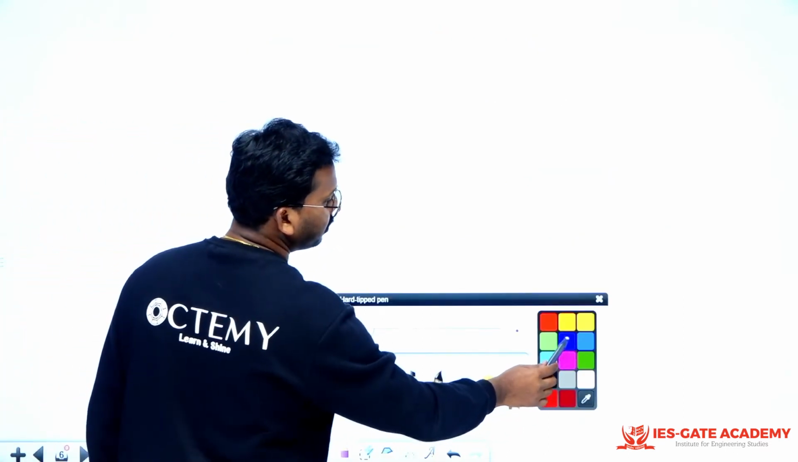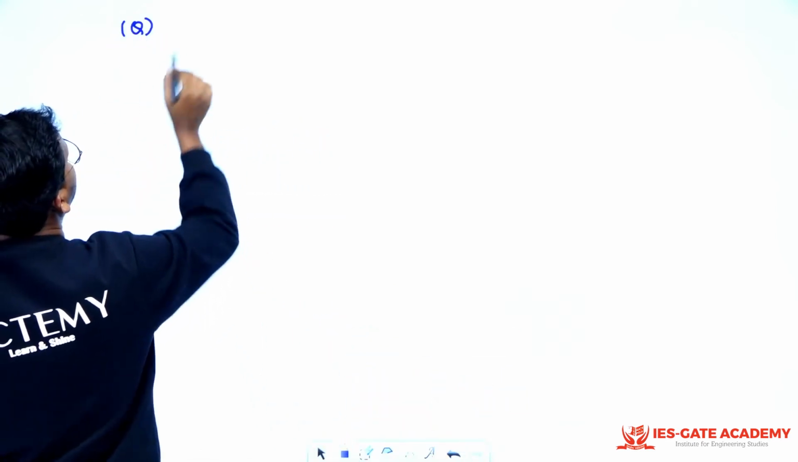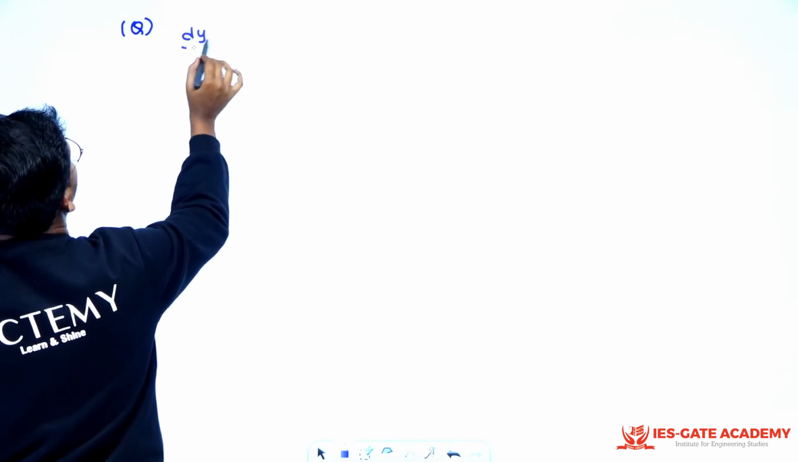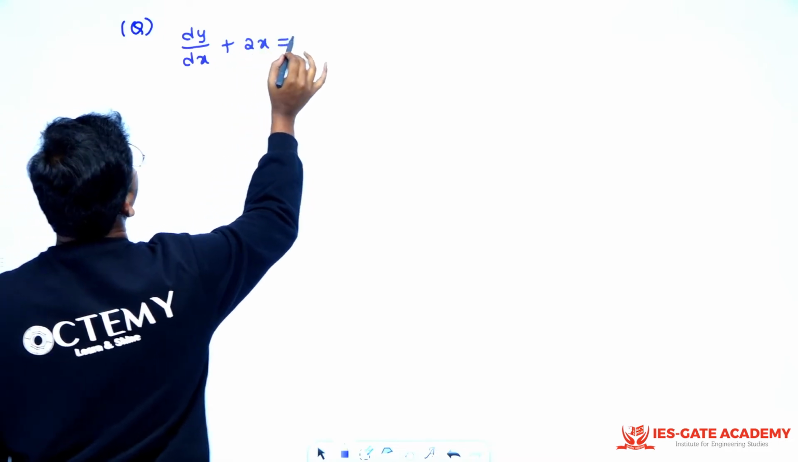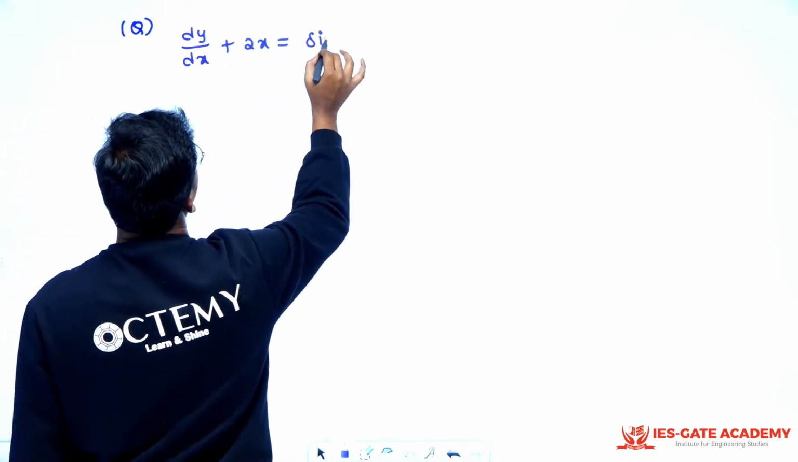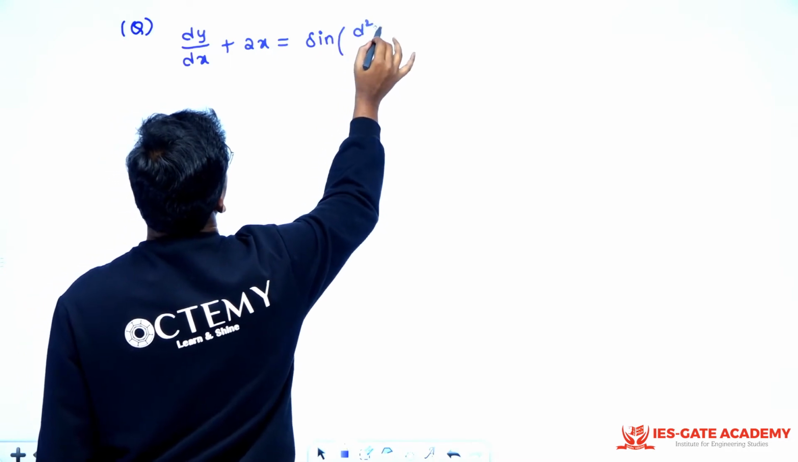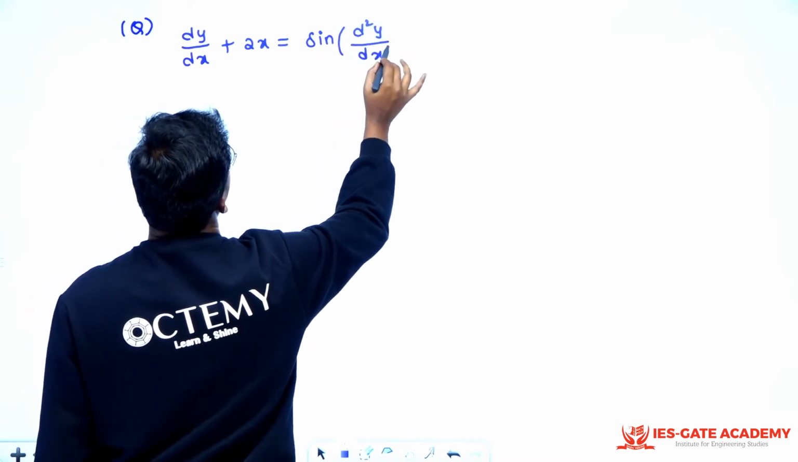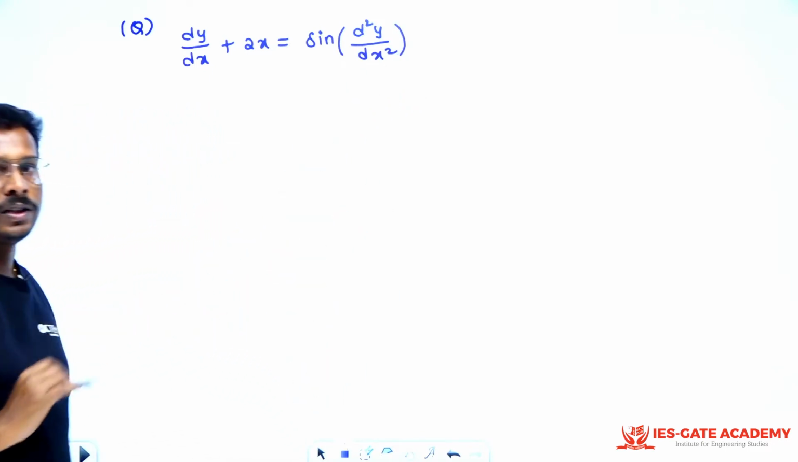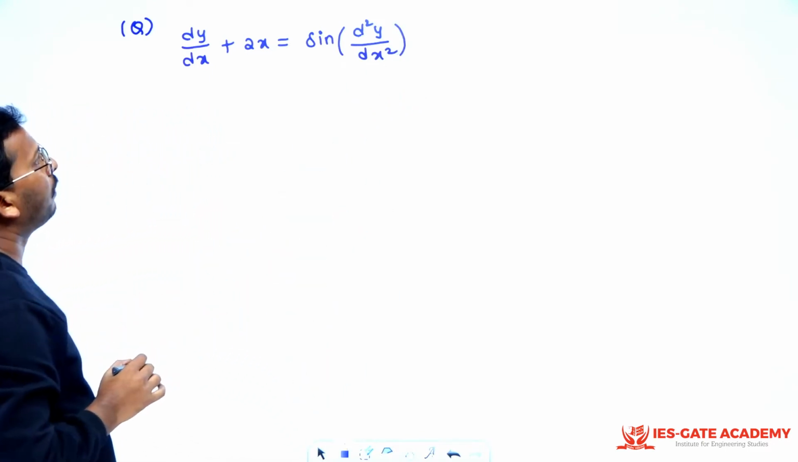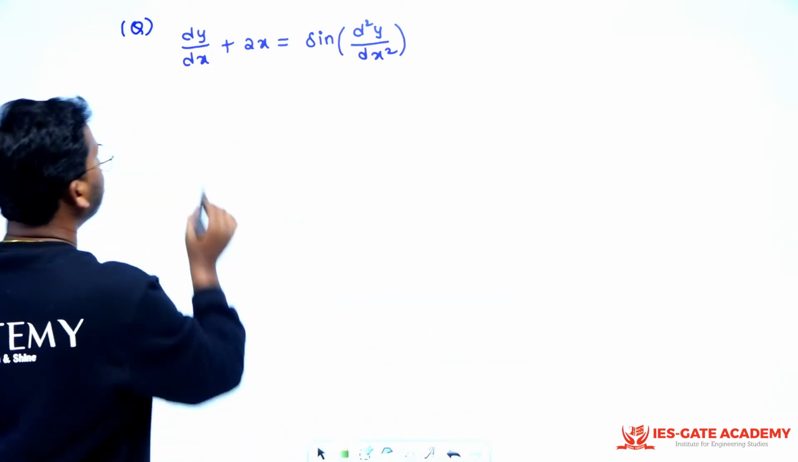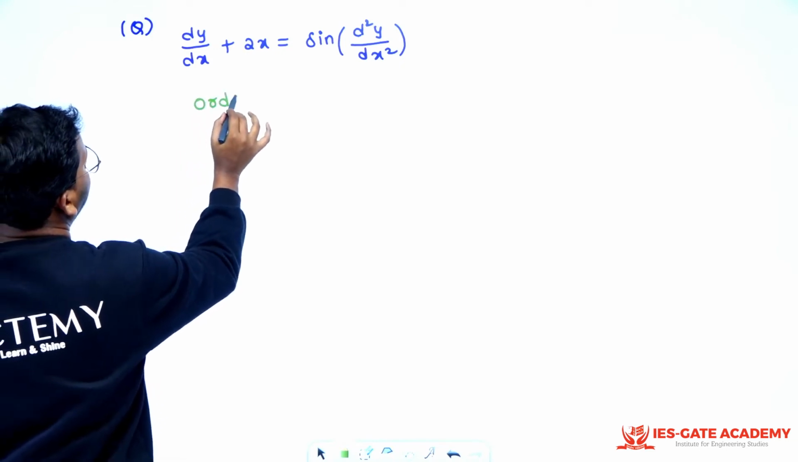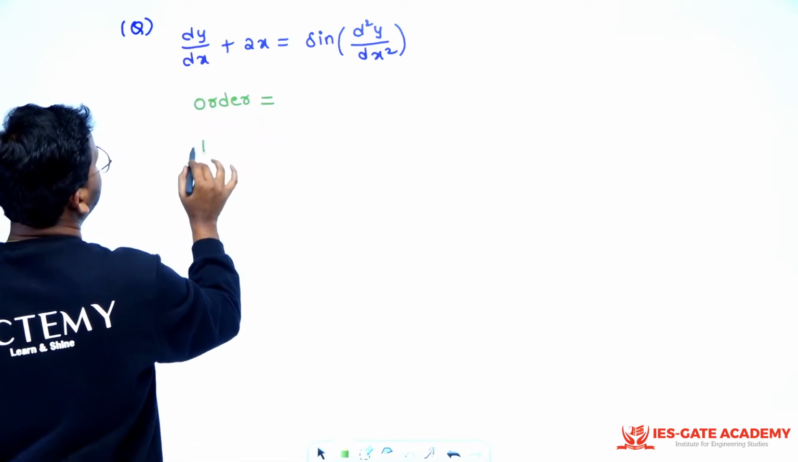This next coming question is a very interesting question, sir. See, say I am asking you something like this, sir. dy by dx plus 2x is equal to sine of d square y by dx square. Something like this is given to you in the exam, right? Now see, sir, what will happen if you want to say what is the order and degree? I am asking you what is the order and what is the degree, right?